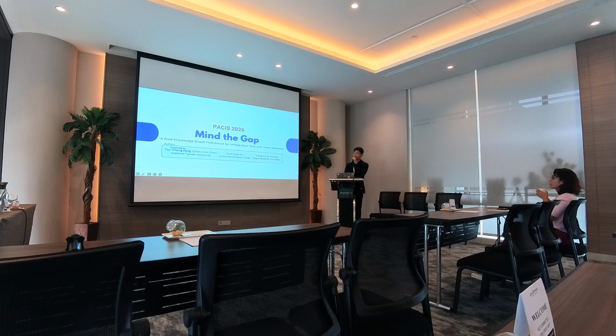To answer these 2 questions, our core idea is to build a dual knowledge graph grounding. We separate the knowledge into 2 complementary graphs. The first one is the user intent knowledge graph. This knowledge graph represents the user's preference and sentiment, so it is the review-specific knowledge graph. The other one is the global hotel knowledge graph.